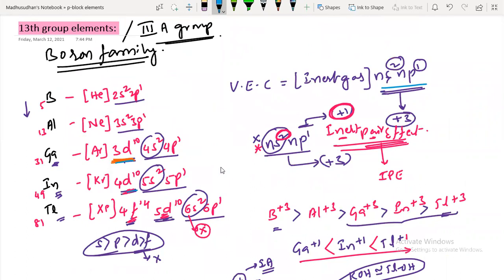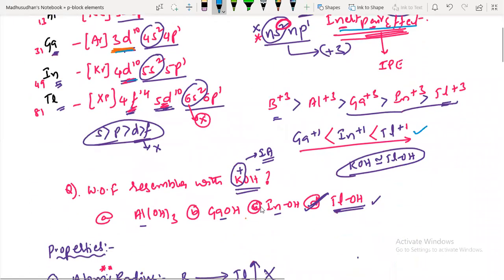Due to that only, they show the inert pair effect. Inert pair effect is that the ns electrons do not participate in chemical reactions. So they show only +1 oxidation state. Okay, +1 oxidation state stability increases down the group and +3 decreases down the group.